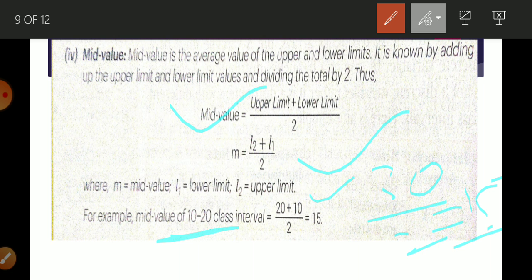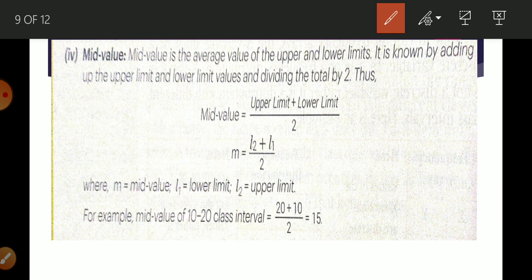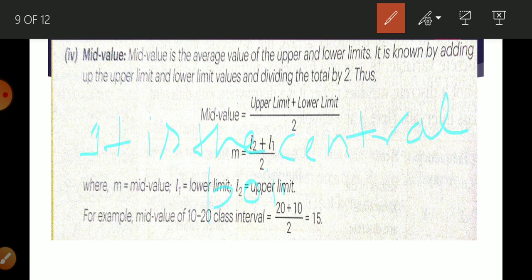What is mid value? So mid value means it is the central point of class interval. It is the midpoint of class interval. Okay, student, you can write it also.